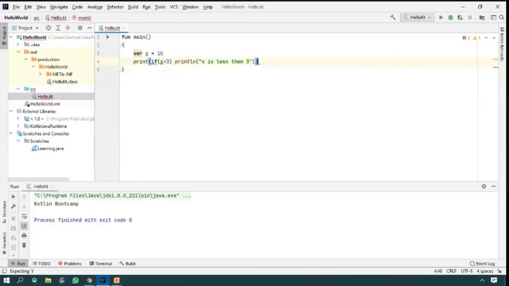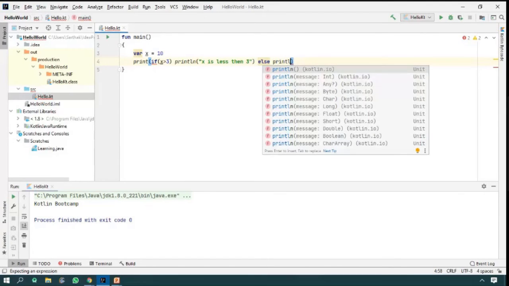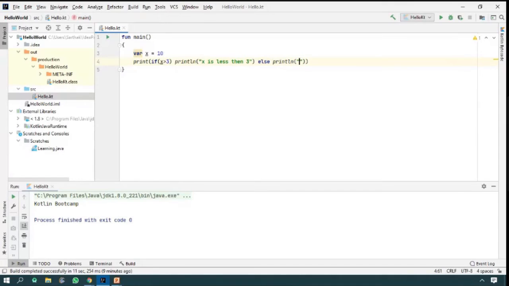And I'm going to close. See here, the error is: if must have both main and else branch if used as an expression. So you have to write the else part also. X is greater than 3. So your program may be run.